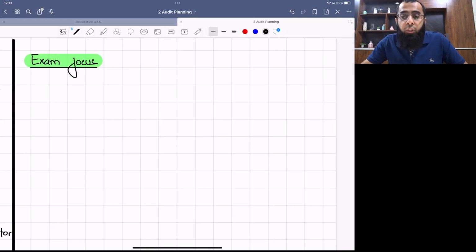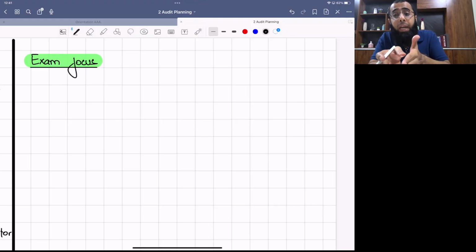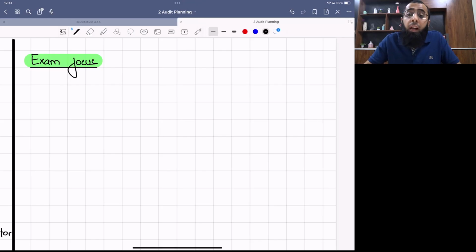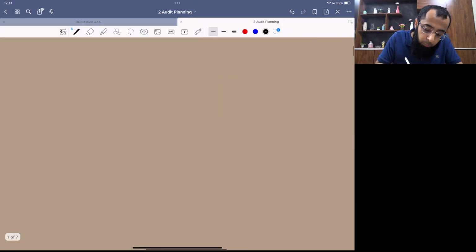Now, in the examination, business risk requirement can come for like 10 to 15 marks. Okay. Now, risk assessment total holds 20 to 25 marks. If the business risk is coming in the exam, business risk requirement will be of 10 to 15 marks. And along with that, the examiner will ask you other risk also, like in requirement B. He can ask you risk of material misstatement or audit risk requirement also, which can complete 25 marks allocated to risk assessment.